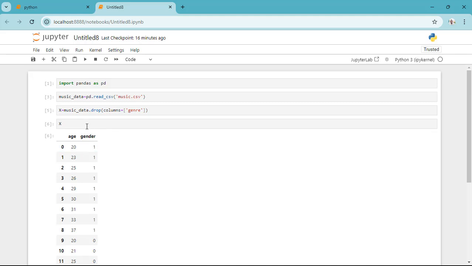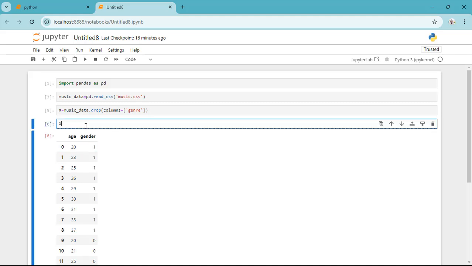So I've remained with only two columns, that's the age and gender, and I've dropped the genre because that's my prediction, so the genre is my prediction in this case.